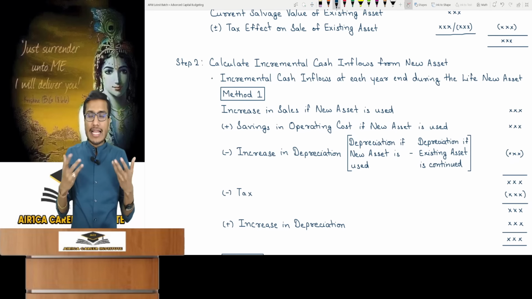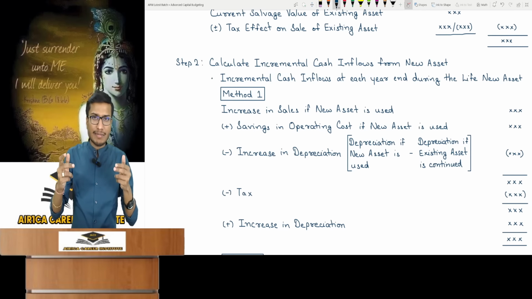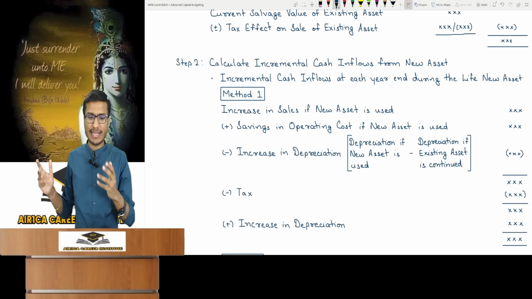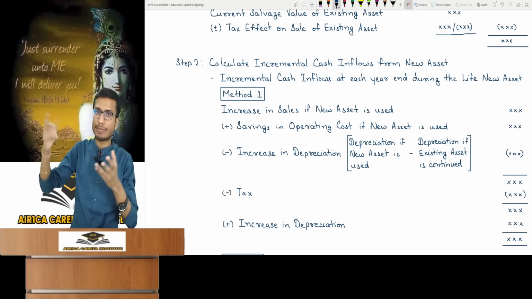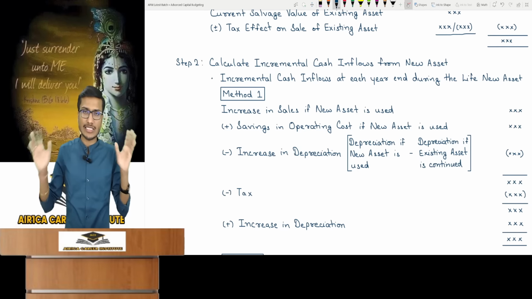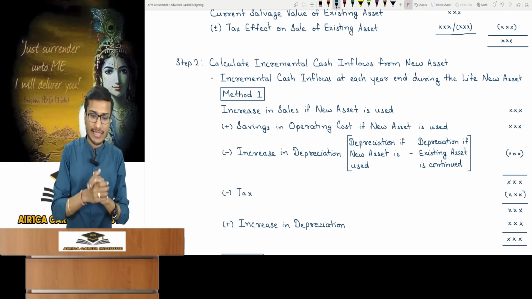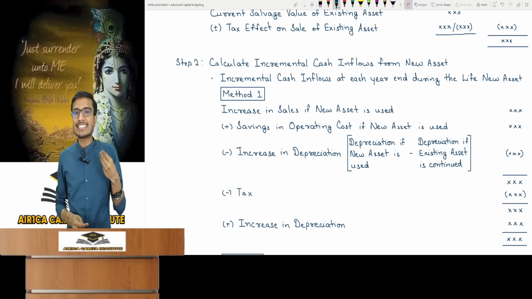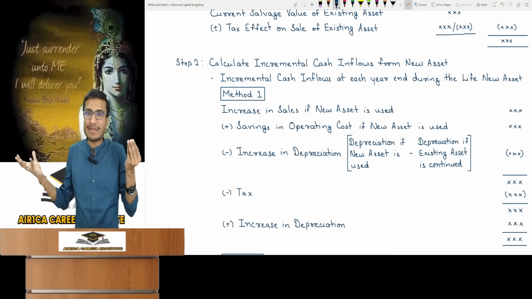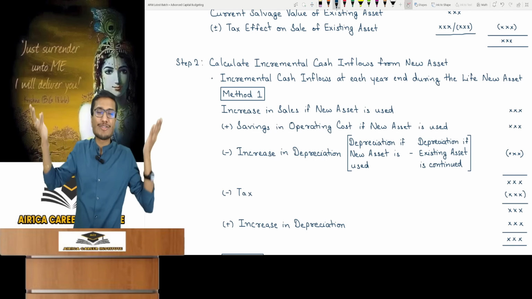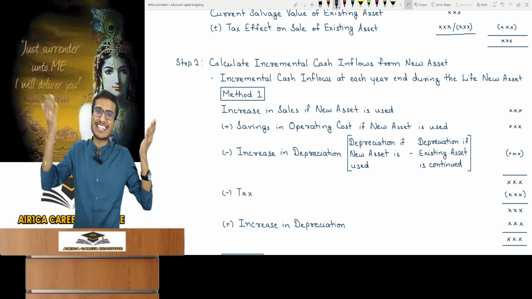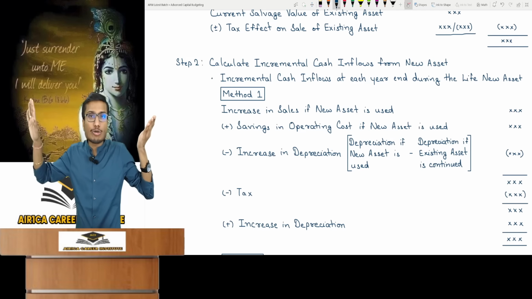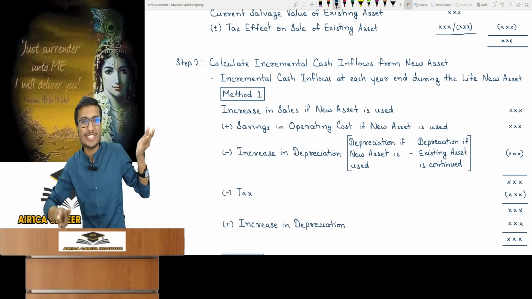First of all, how do we get cash flows? It's the same process. EBIT tax yields NOPAT and then you add back depreciation. For asset replacement, you will ignore working capital and such. There's no such thing as working capital adjustment here. Anyway, it doesn't usually feature in this chapter, so ignore it completely. So first, if we start with sales, what will be the extra sales due to the new asset? Take increase in sales. So let's say sales increase by 5,000 annually. So take 5,000. The new asset then brings annual savings in operating costs, reducing them by 2,000.